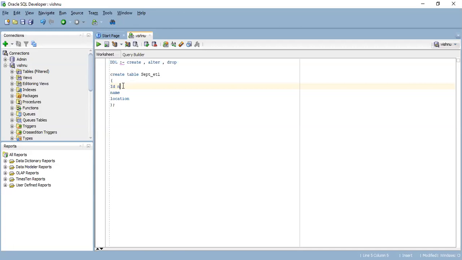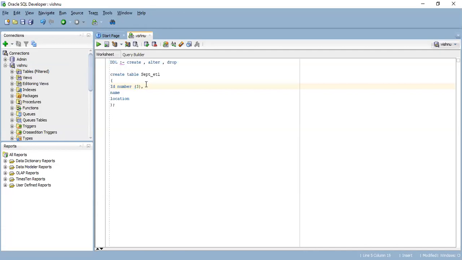So I will mention number. This is called number. ID is number, and then I have to define the length, means till how many digits it should accept. If I assign 2, then it will accept from 0, 1 till 99. Whatever digits come between 1 to 99, it will accept that. Okay. So just imagine that my requirement is not 99. So I want to insert minimum 3. So 3 means it will accept till 999. Okay. So the length 3 is enough for me.